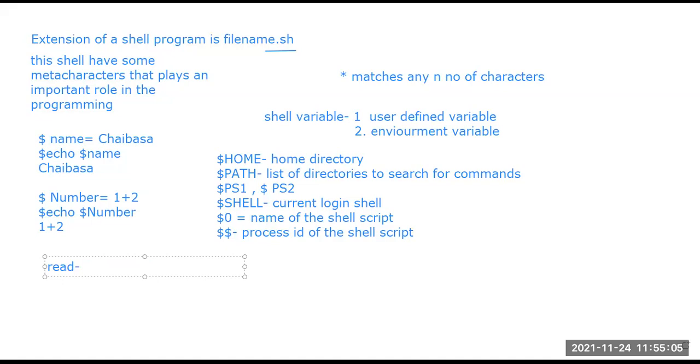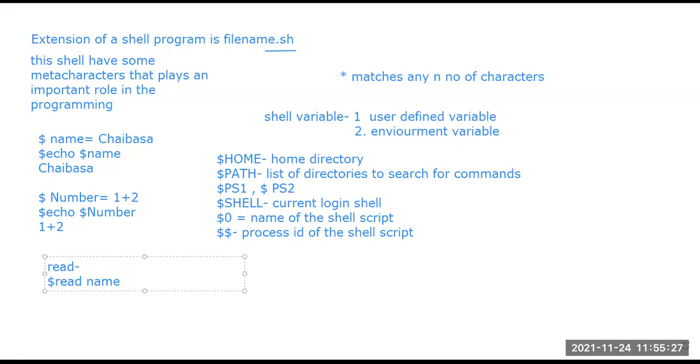So how to use that? Very simple: $ read name. First I will write the command syntax. Suppose I'm trying to read some name from the user, so I write $ read name.